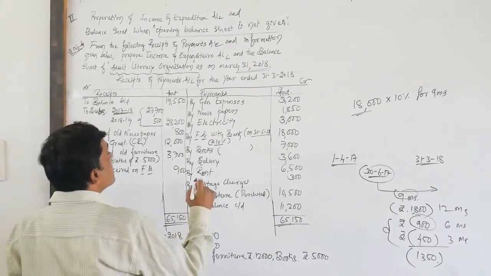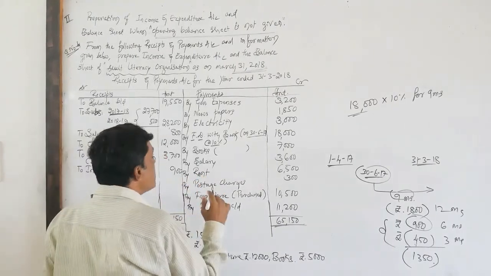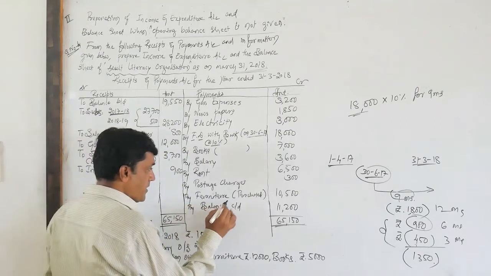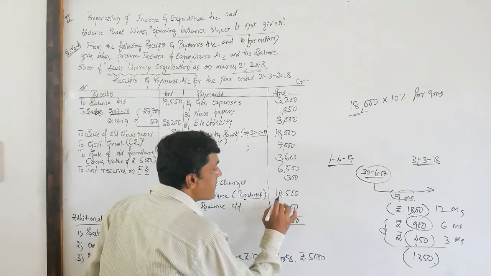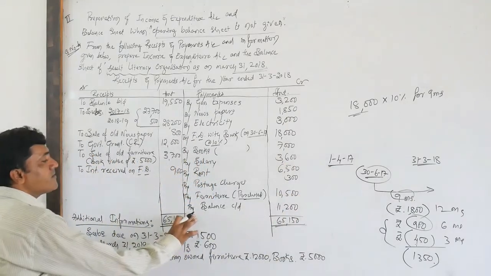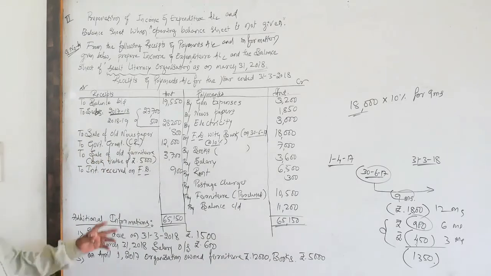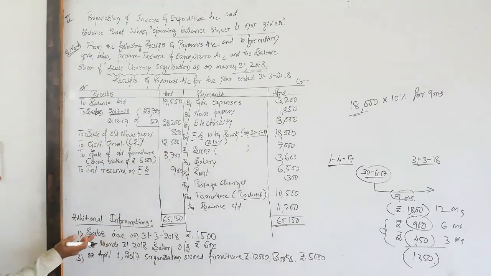Okay. So salary, regular expenses. Rent is also regular expenses. Even postage also regular expenses. Look here, the furniture. So furniture is a fixed asset. Additionally, they have purchased rupees 10,500. Look here, this balance carried on is nothing but the closing cash balance of the receipts and payment account. Along with this, they have provided additional information.